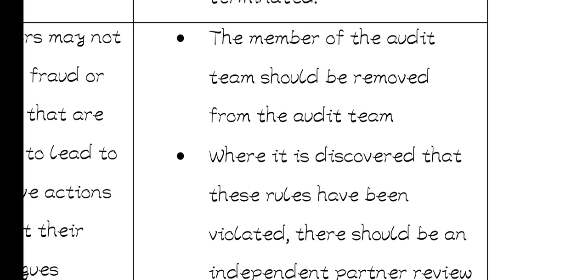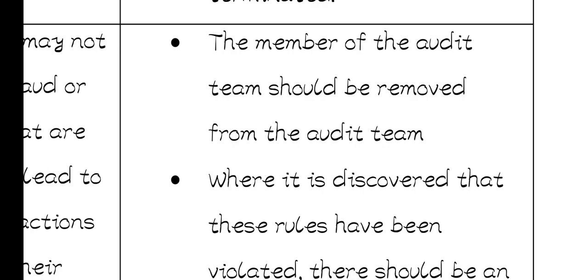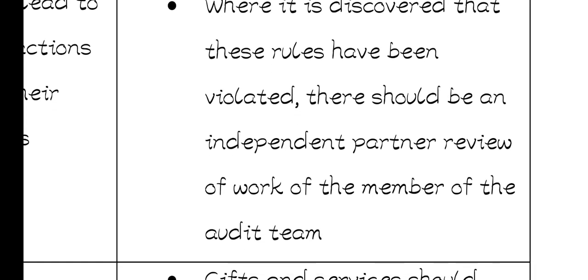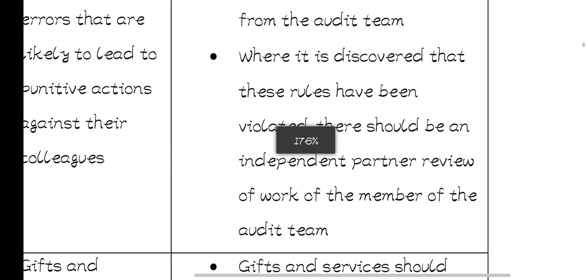First, the member of the audit team should be removed from the audit team. The person that has a close relationship with either the director or the employees should be removed from the audit team. Or where it is discovered that these rules have been violated, there should be an independent partner to review the work of the member of the audit team. So in case that person was on the team, you should get someone else who wasn't on the team or from another firm to come and review the work that was done by that person.